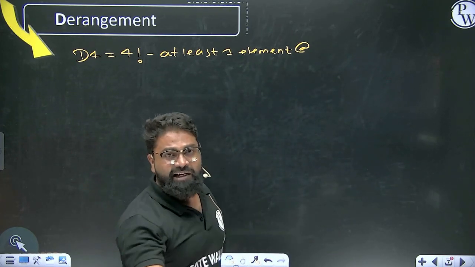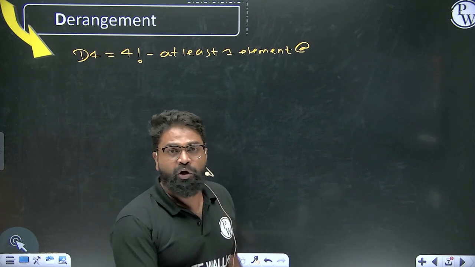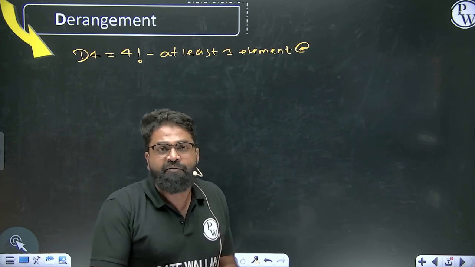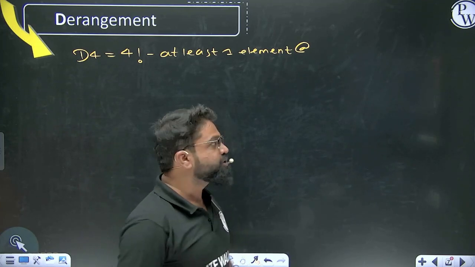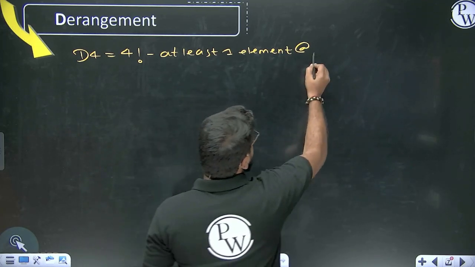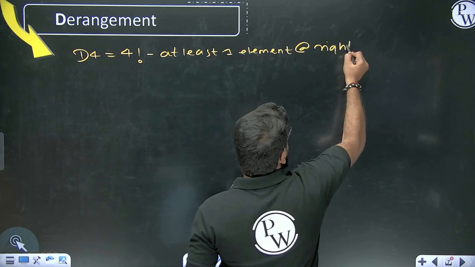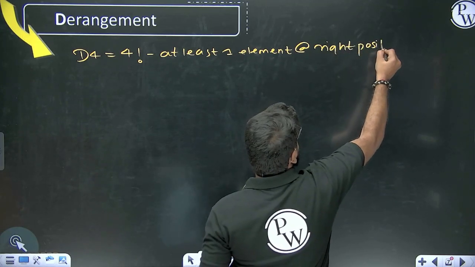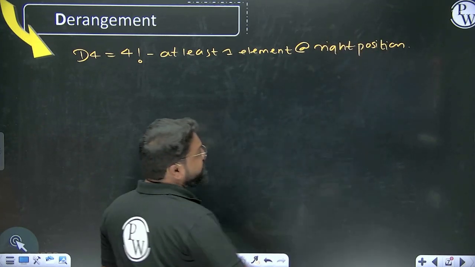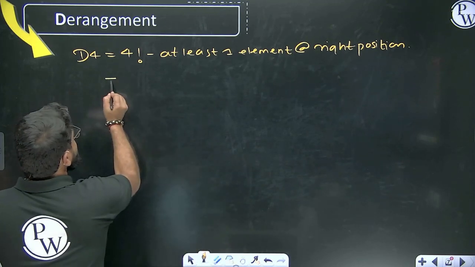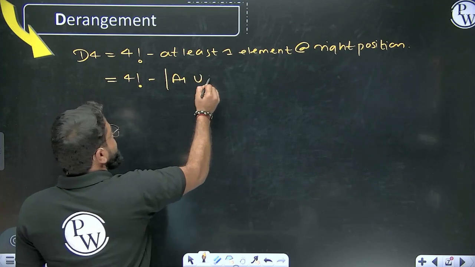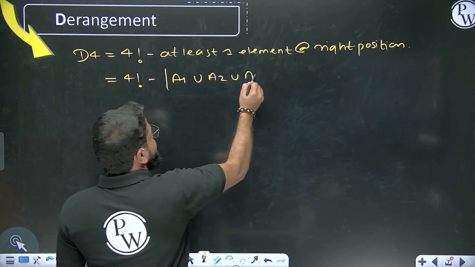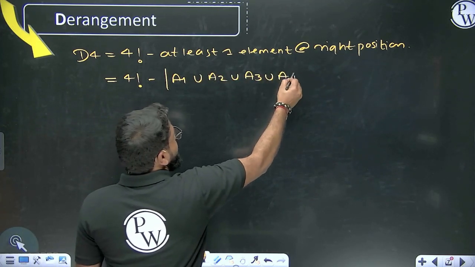Total minus at least one element at the right position, then what answer will you get? You will get the answer: none of the elements is at the right position. That is the basic definition of a derangement. So here, at least one element at the right position. Now how can we try to understand this? We are in the process of deriving the formula. So here 4 factorial minus A1 union A2 union A3 union A4.